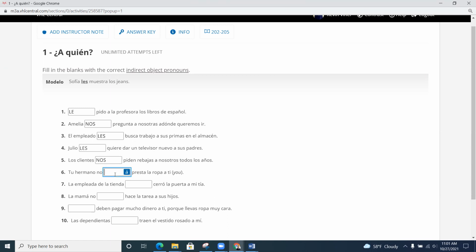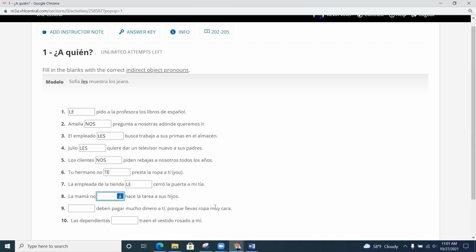Bien, número 6. Tu hermano no blank presta la ropa a ti. Pausa. Y aquí estamos, aquí sería te. Tu hermano no te presta la ropa a ti. Muy bien. Número 7. La empleada de la tienda cerró la puerta a mi tía. Pause. And we're back. Here would be le, porque a mi tía is like saying a ella, ¿verdad?